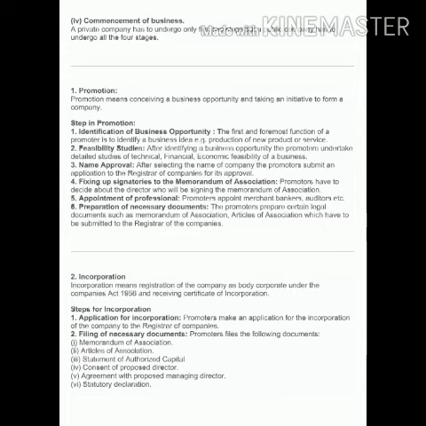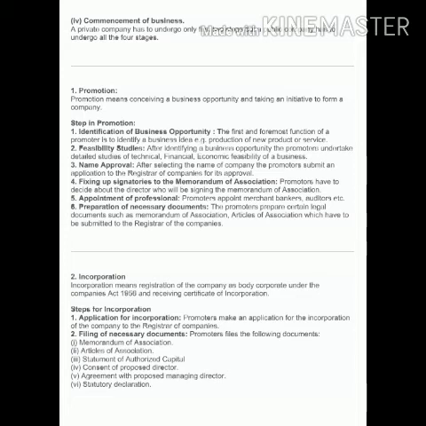First, the promotion. Promotion means conceiving the business. When the promoter has some idea to start a business, promotion basically means conceiving a business opportunity and taking an initiative to form a company. Who has taken the initiative?